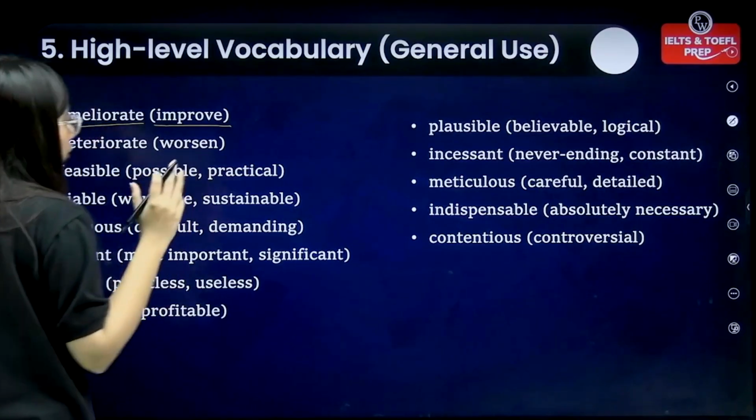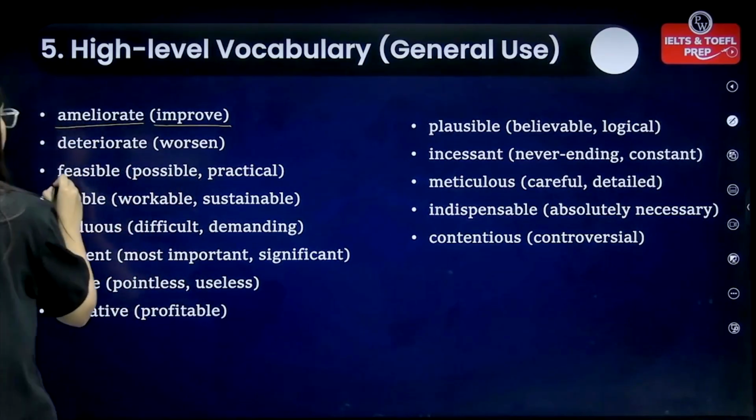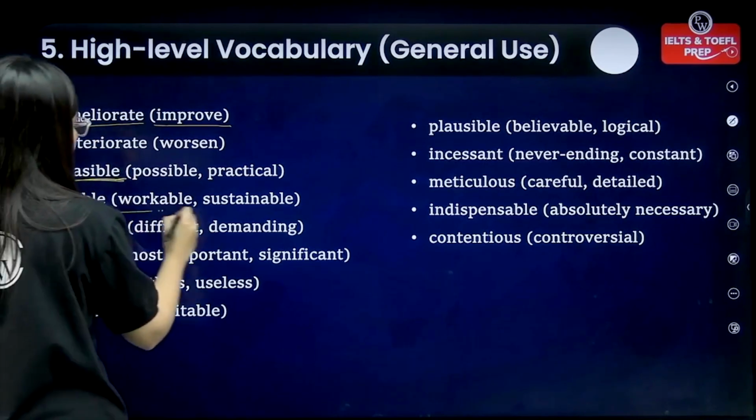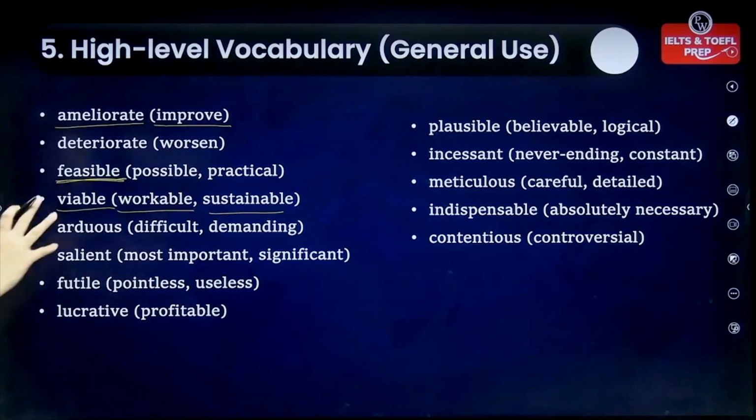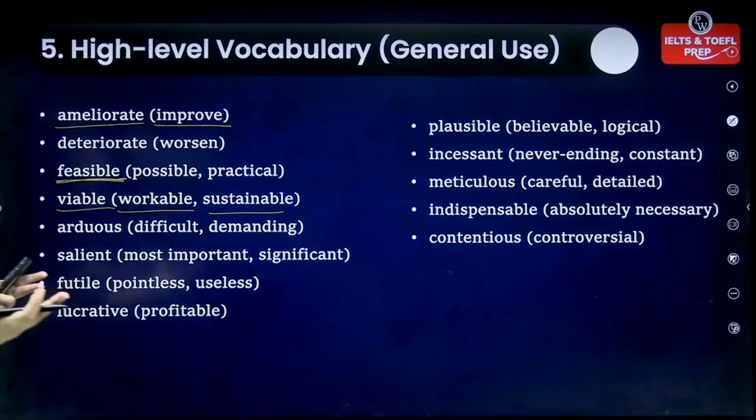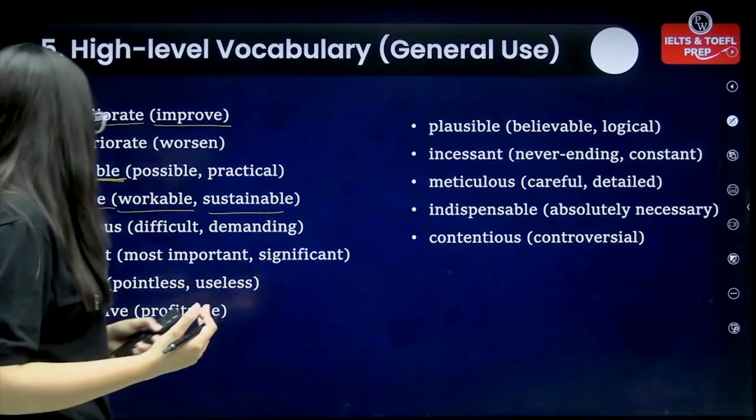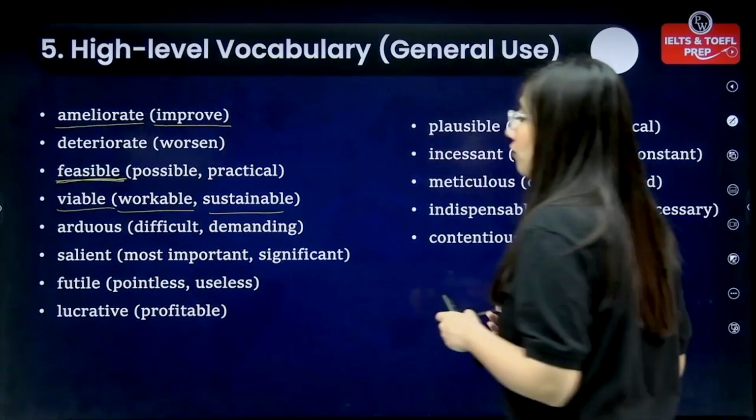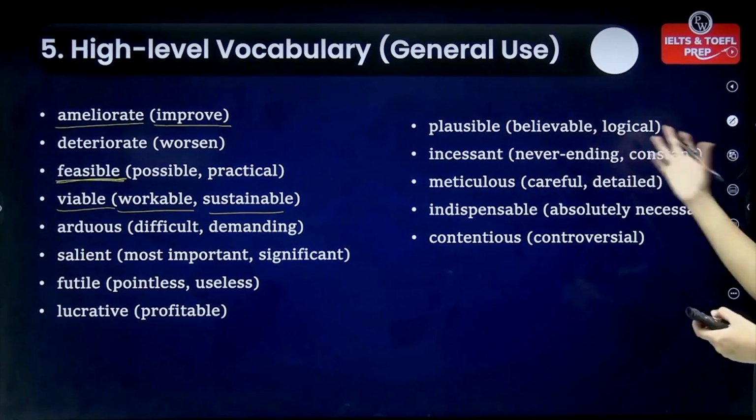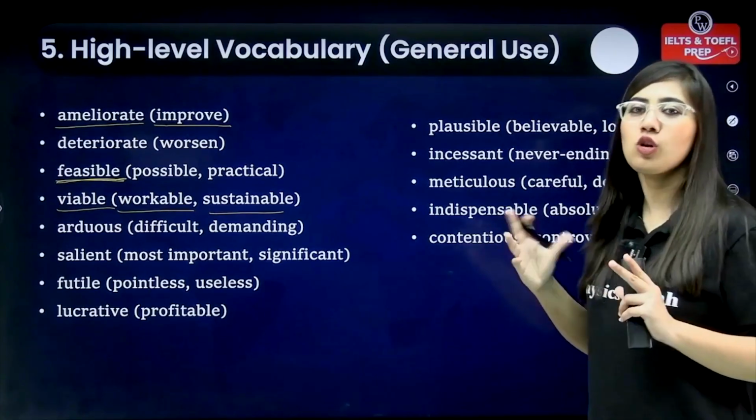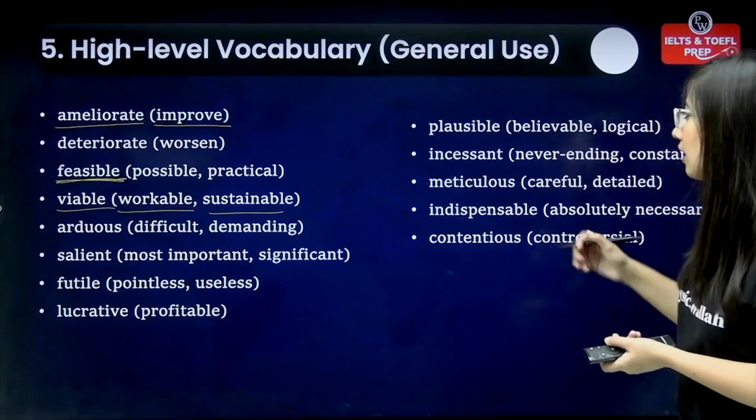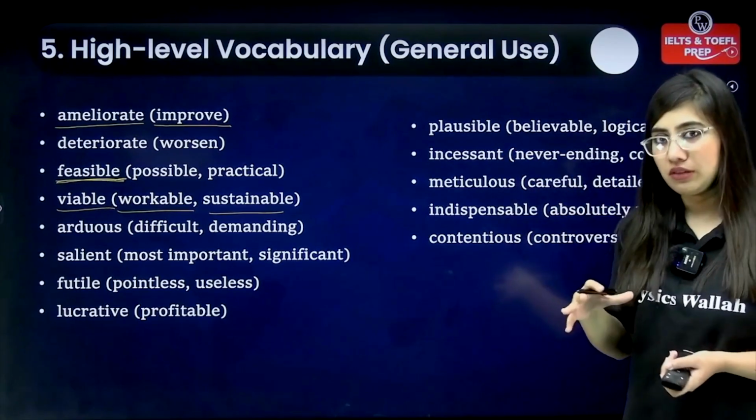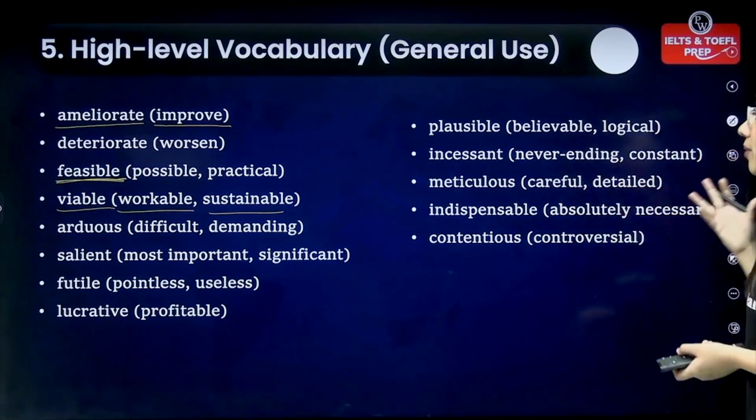For practical or possible, you say feasible. Whenever you want to say workable or sustainable, say viable. Arduous is used for anything difficult, right? Salient, futile, lucrative, which is used for profitable. Then you have believable or logical, something which is reasonable, that yes, it was true because of this thing. So it's said plausible. Okay, incessant and meticulous.